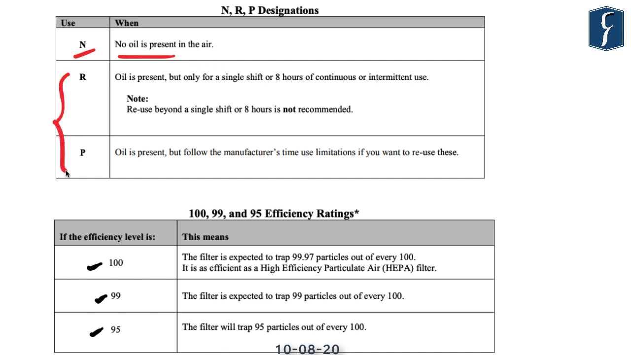Whereas R and P are both masks which are recommended where a lot of oil droplets might be present in the environment. Now you might ask, what is the difference between R and P? In an environment where a lot of oil droplets are present in the air, R masks cannot be reused and can only be used for a continuous time of 8 hours. Whereas a P mask can be reused, but you will have to follow the manufacturer's time use limitation before reusing them. So for example, if the manufacturer recommends its reuse after 10 hours, then you should follow those guidelines. But R masks cannot be reused.